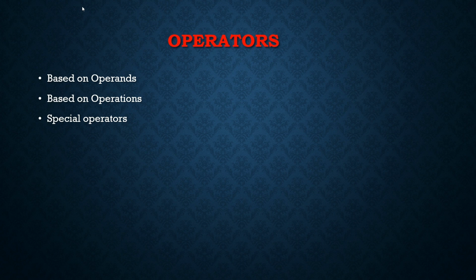So now let's talk briefly about this. Based on operands, we have mainly three types: unary, binary, and ternary. Here we will be talking only about unary and binary in Python. Based on operations, we have five types: arithmetic operator, logical operator, relational or comparison operator, assignment operator, and bitwise operator. In special operators, we have the membership operator, that is in or not in, to check whether the data is a member of an array or not, and the identity operator, like is and is not, to compare or check the ID of data.